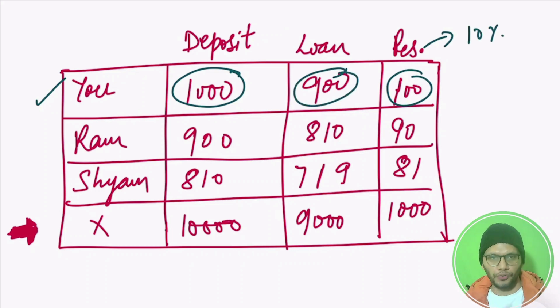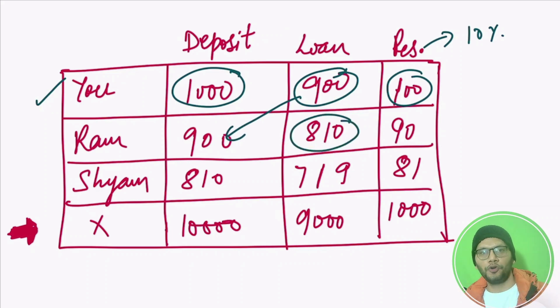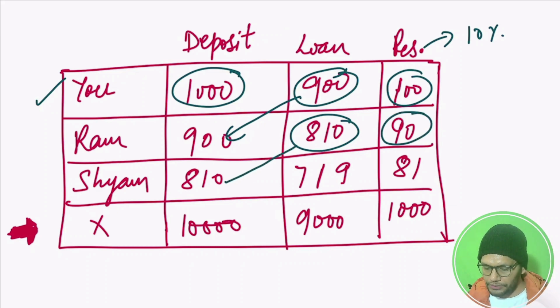And 900 rupees is going to be with the Ram. Now Ram has 900 rupees. Bank is going to give 810 rupees further as a loan and keep 10%, which is 90 rupees as a reserve. Now bank is going to give this 810 rupees as a loan to Sham or somebody else and keep 81 rupees as a reserve.